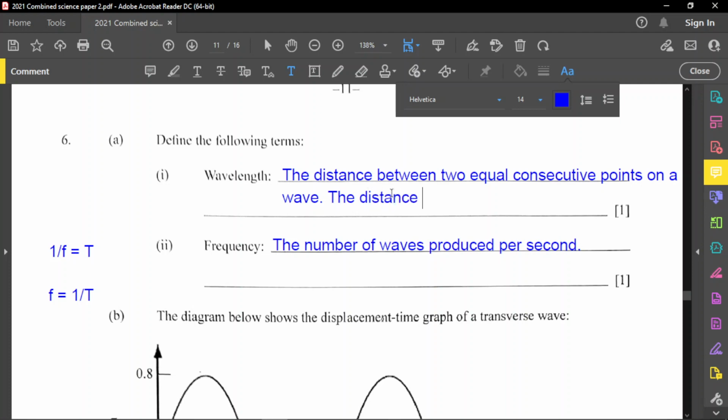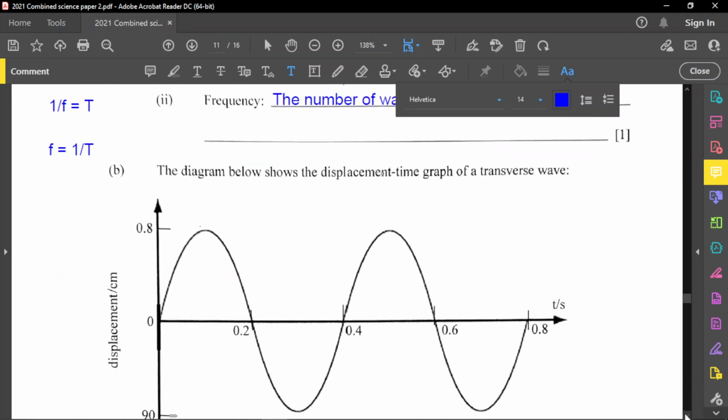So the distance between two consecutive crests, or you can say troughs, because it's the same thing. Two consecutive crests or troughs. That's very important. So that's a wavelength and that's a frequency. You need to know how to calculate frequency from period and period from frequency.